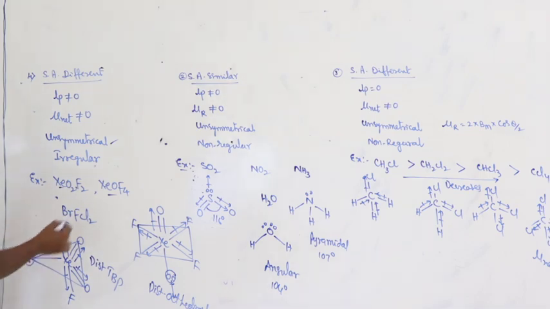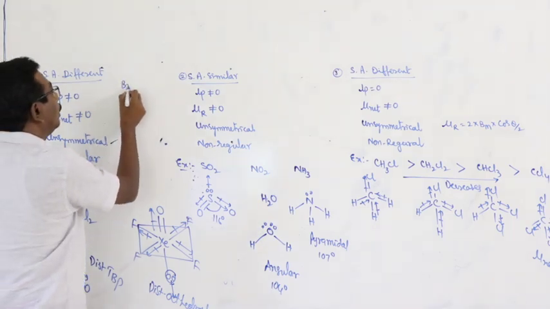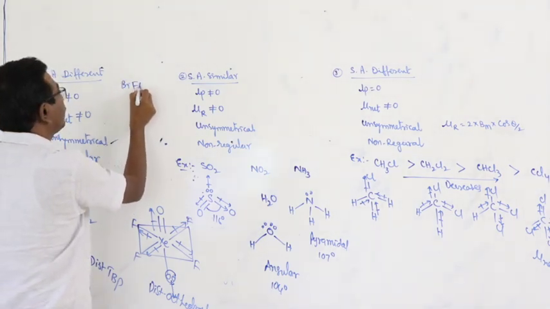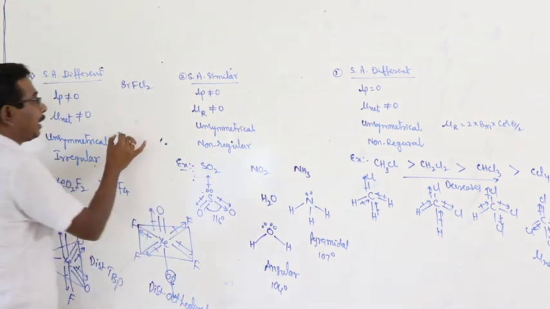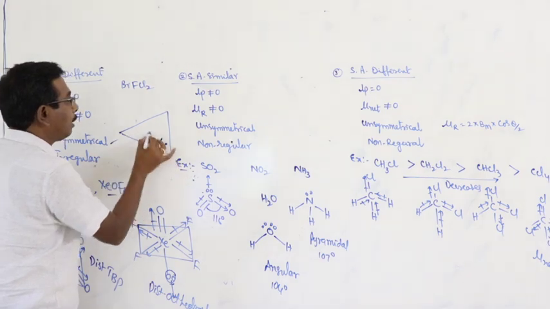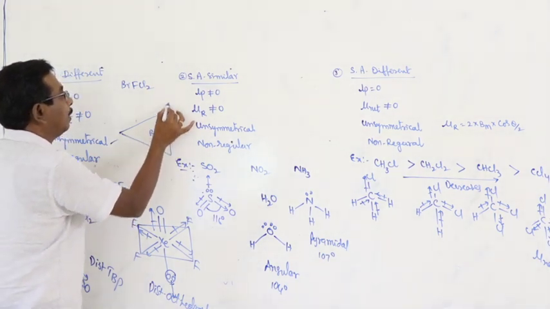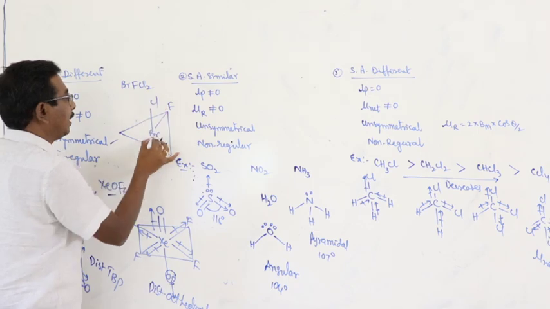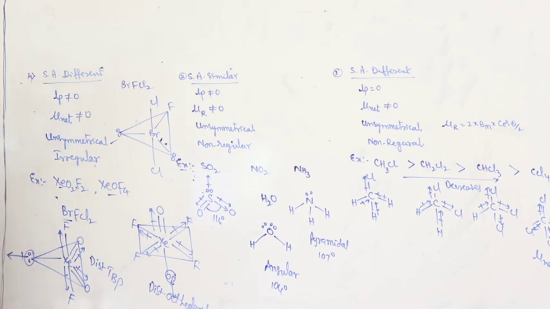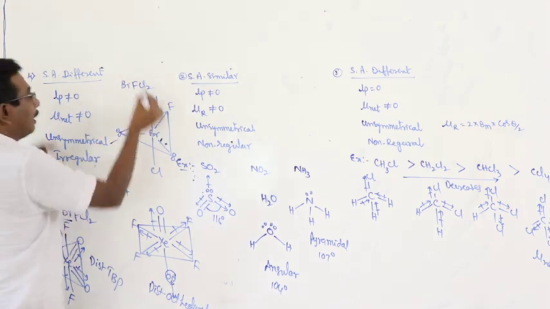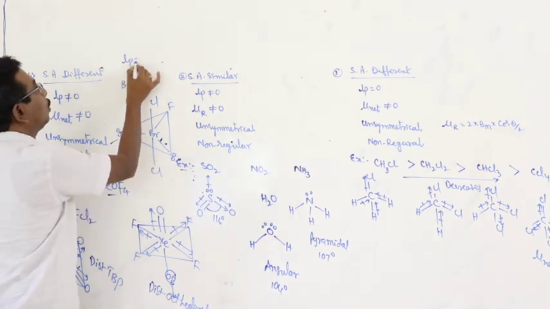Next one, BrFCl2. Bromine, 7th group. 7 plus 3, 10. 10 by 2 is equal to 5. 5 means sp3d. sp3d means the shape can be assumed as trigonal bipyramidal. Central atom bromine, fluorine, chlorine, lone pairs. Here, the number of lone pairs is equal to 2.